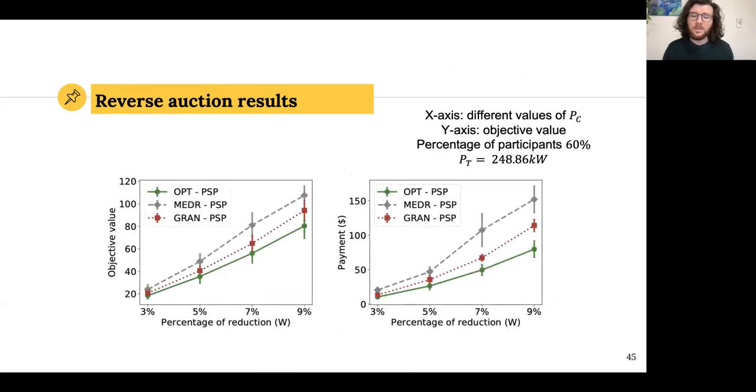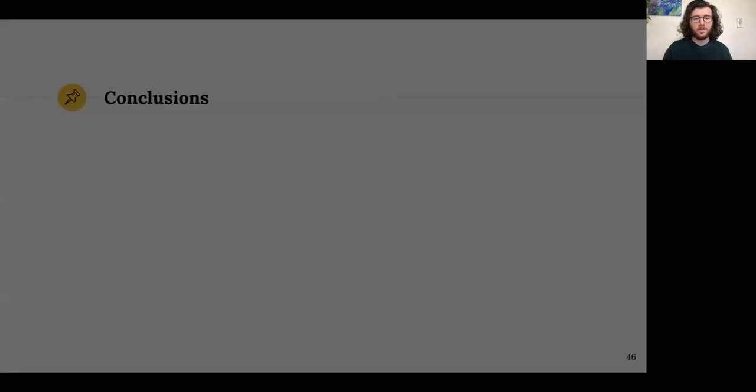Then, instead of varying the percentage of participants, we fix the participants to 60%, and we vary the percentage of reduction from 3 to 9%. And this gives similar results as we saw before. We do better than MEDR across all situations and scenarios, and we perform more closely to the optimum.